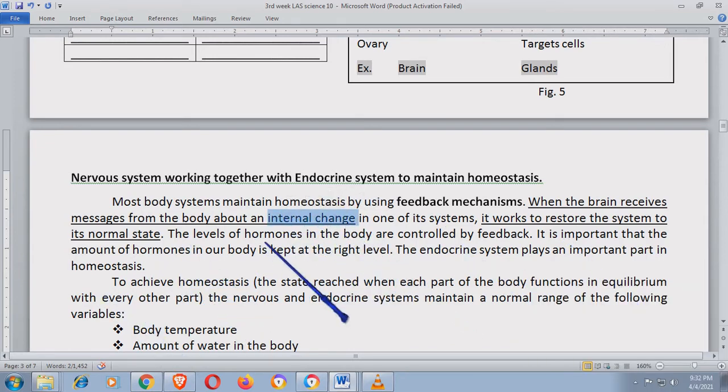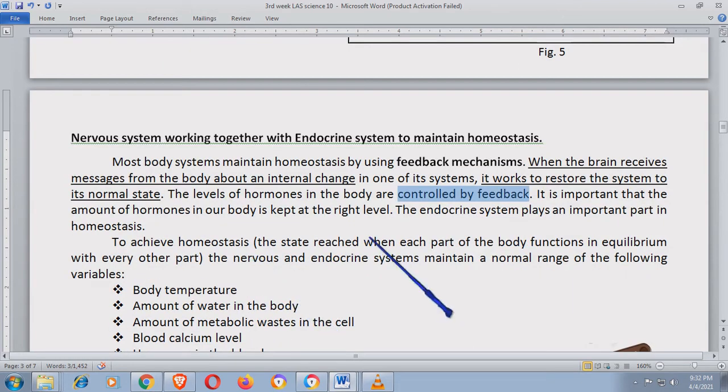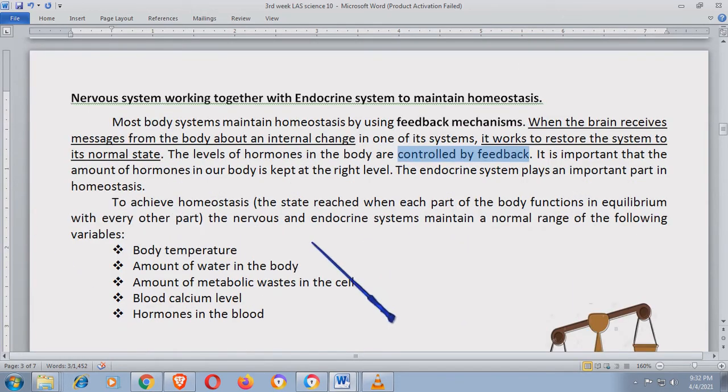When it comes to hormones, the level of hormones in the body are controlled by feedback. Ayan na, mag-work na silang dalawa. Endocrine system and nervous system. It is important that the amount of hormones in our body is kept at the right level. The endocrine system plays an important part in homeostasis. Okay. To achieve homeostasis, homeostasis is defined as the state reached when each part of the body functions in equilibrium with every other part. The nervous and endocrine system maintain a normal range of the following variables.